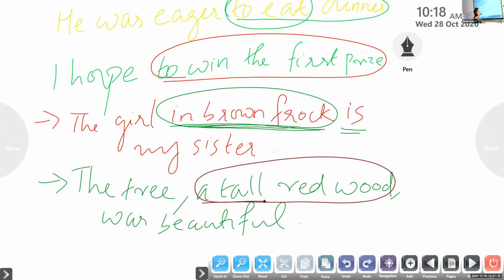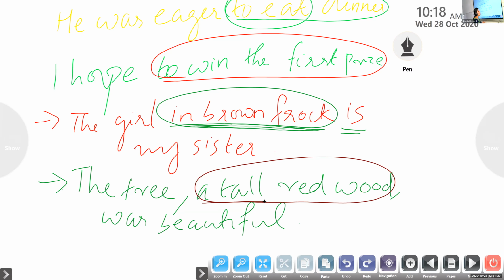You need to learn the conjunctions clearly, otherwise you won't be able to identify the three types of sentences. So we have two types of conjunctions: subordinating conjunction and coordinating conjunction.